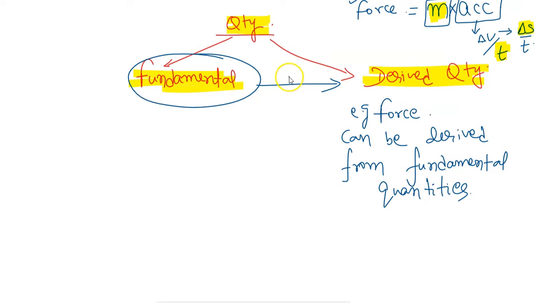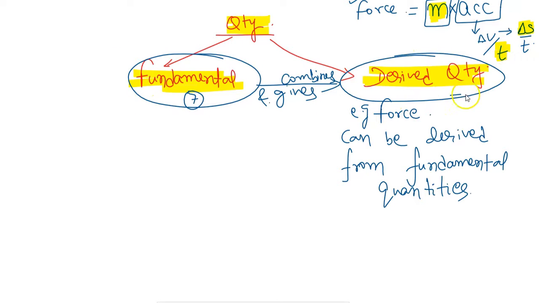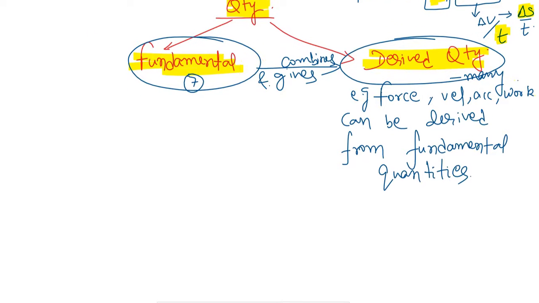So fundamental quantities combine and give a derived quantity. There are 7 fundamental quantities which we have to remember. Talking about the number of derived quantities, there are many. You can say force, velocity, acceleration, work, energy, all these are derived quantities. So let us list down the 7 fundamental quantities which we have to remember.